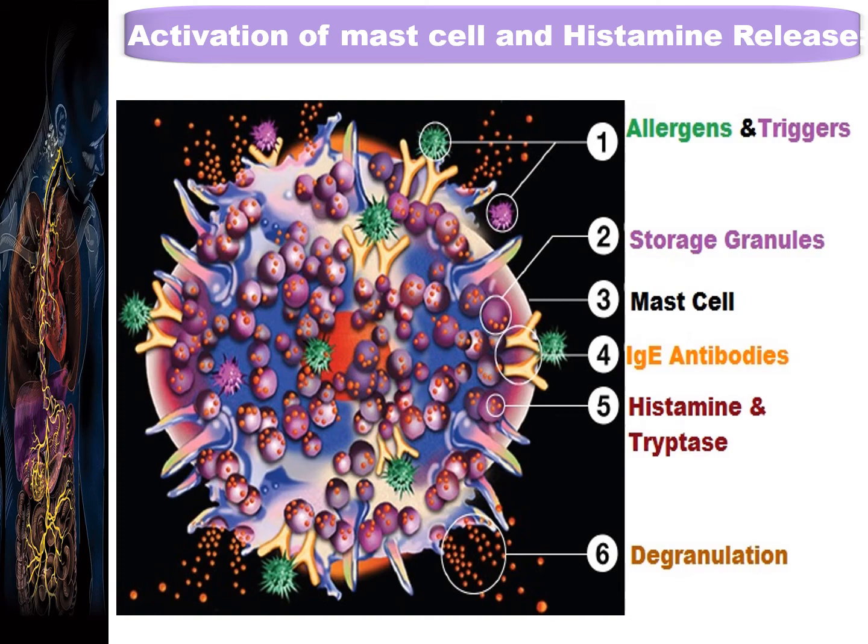Then the fourth point reflects the position of IgE antibodies, which are present above the surface of the mast cell, that is, above the membrane of the mast cell. Then the fifth point reflects the position of histamine and tryptase within the storage granules. And finally, the sixth point shows the process of degranulation, that is the release of histamine from the storage granules after the exposure of the allergens and triggers to the IgE antibodies.